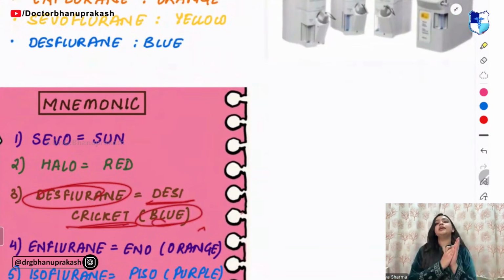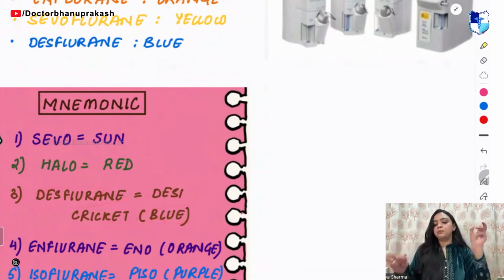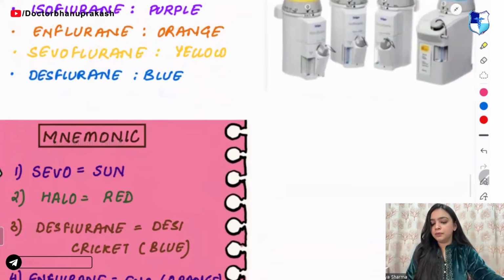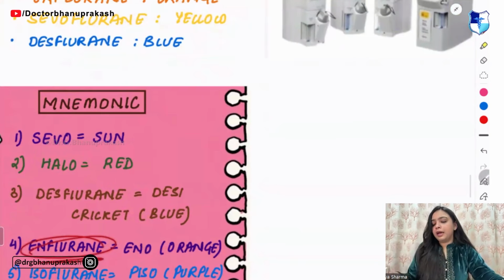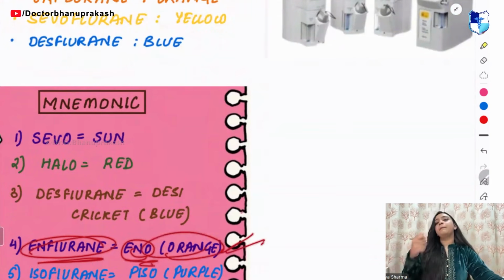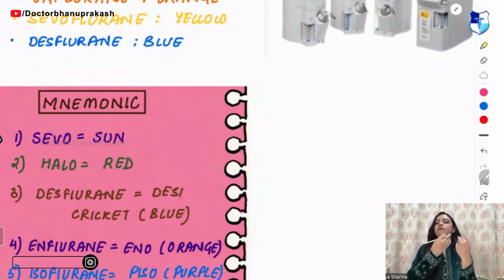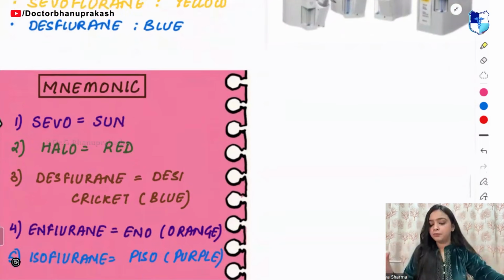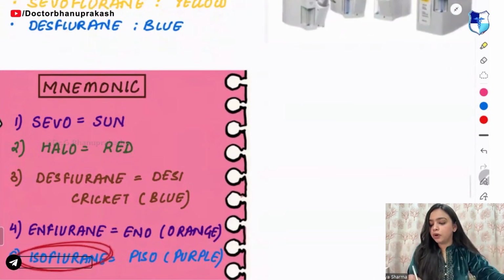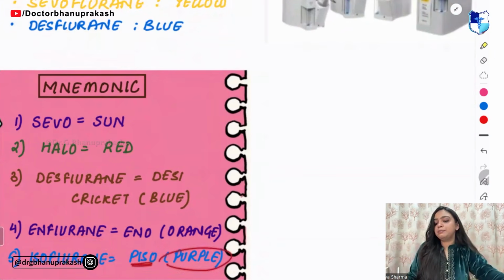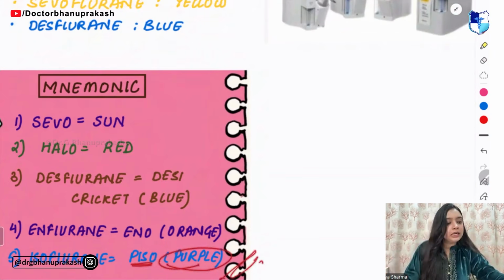Our Desi Cricket team is of blue color. Then you have enflurane. From enflurane, remember Eno. Eno is orange color. Although it is green and somewhat other colors also, remember Eno is orange. Then isoflurane. From isoflurane, remember Piso. Piso means purple.